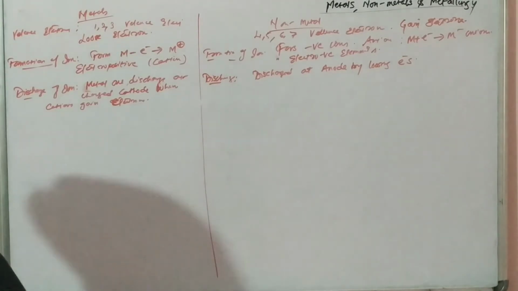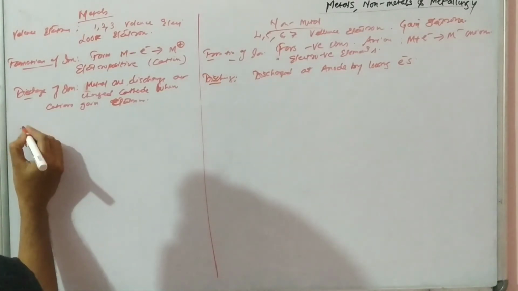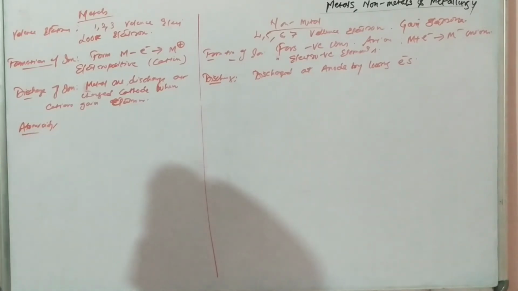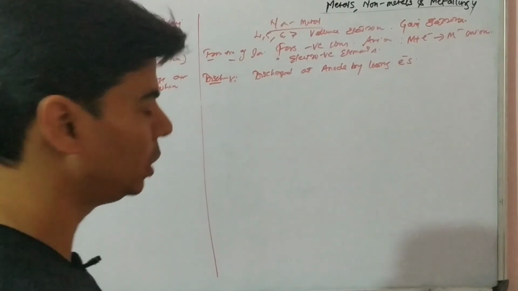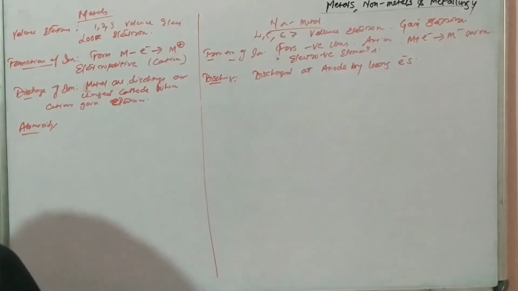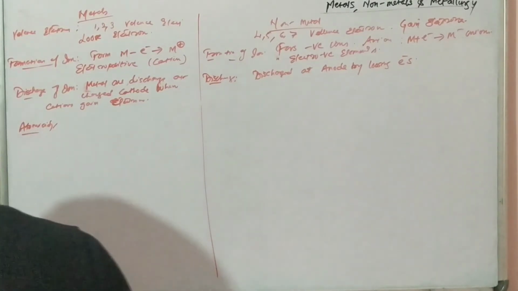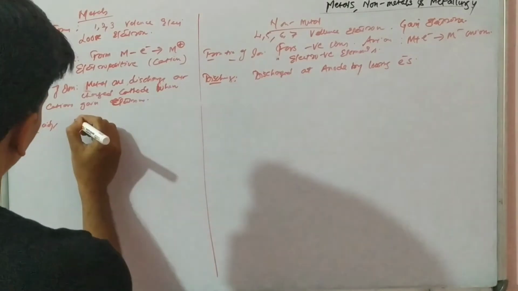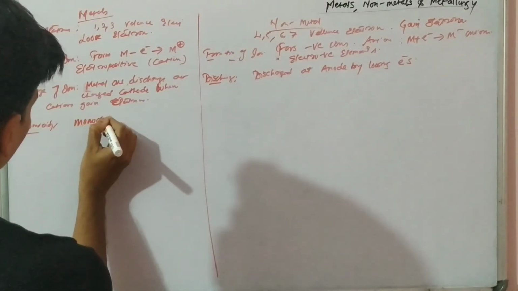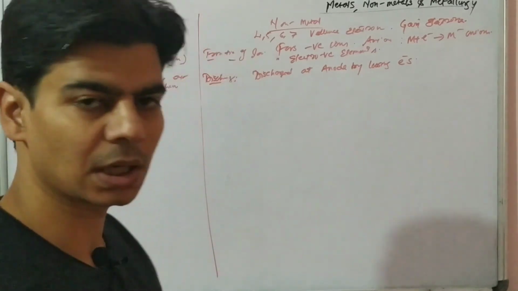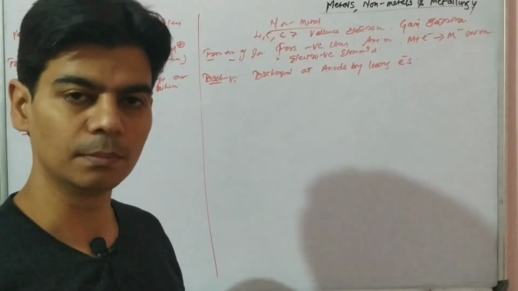And atomicity, you know what is atomicity? Atomicity is the number of atoms that a molecule possesses. So molecules of metals in vapor state are usually monoatomic. If you see the metals, when metals are in vapor state, they are usually monoatomic.